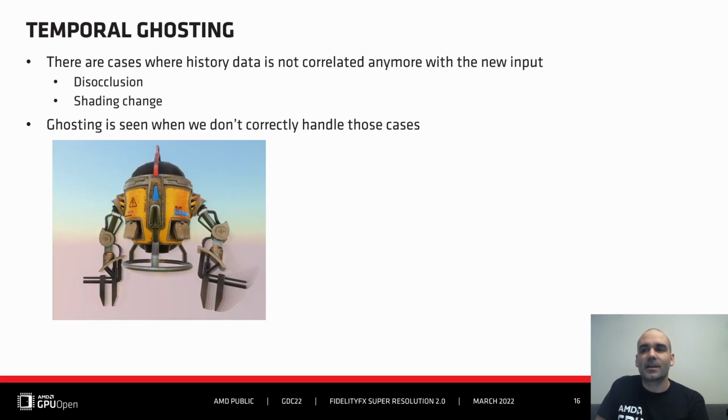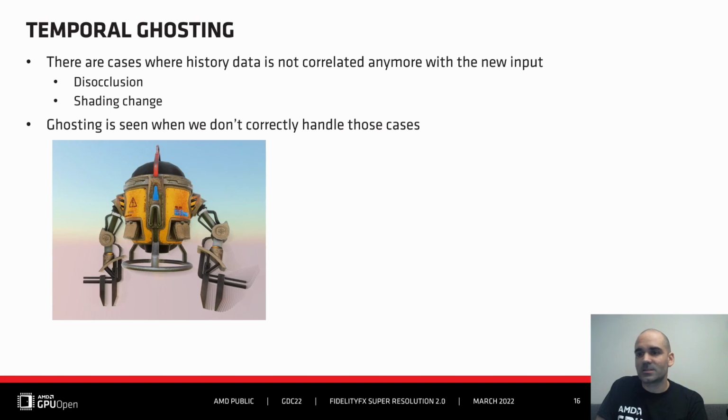There are still cases where the projection is failing. The history might not be correlated anymore with the new inputs. This is the case when a part of the scene is disoccluded, for instance, or when shading changes occur. Disocclusions have the advantage of having some geometrical support. On the other hand, shading changes are not supported by geometrical information, and they will be missing motion vectors and depth.